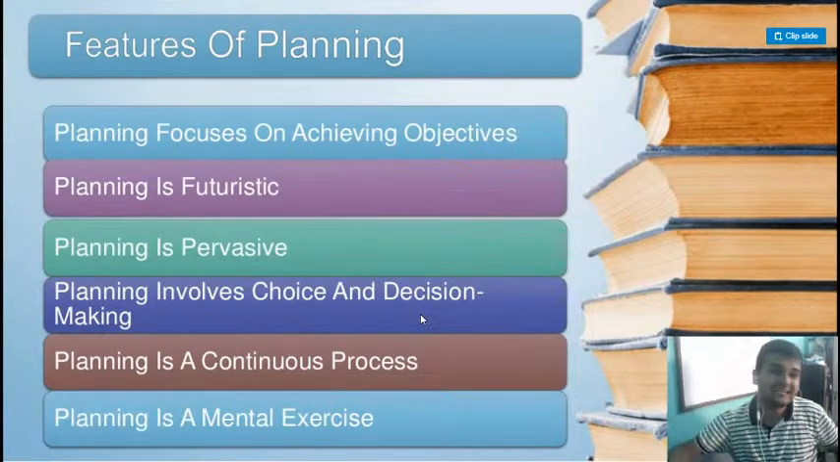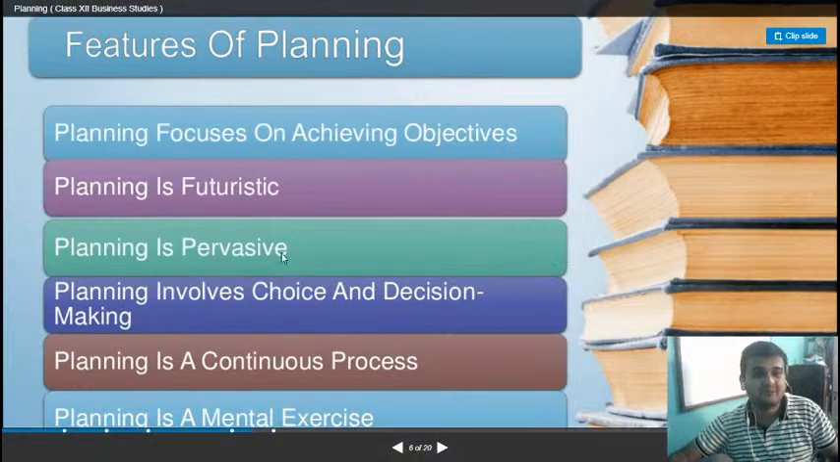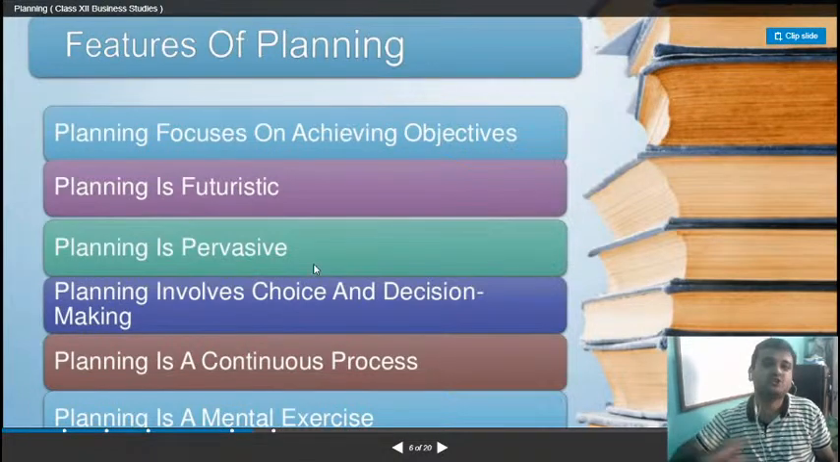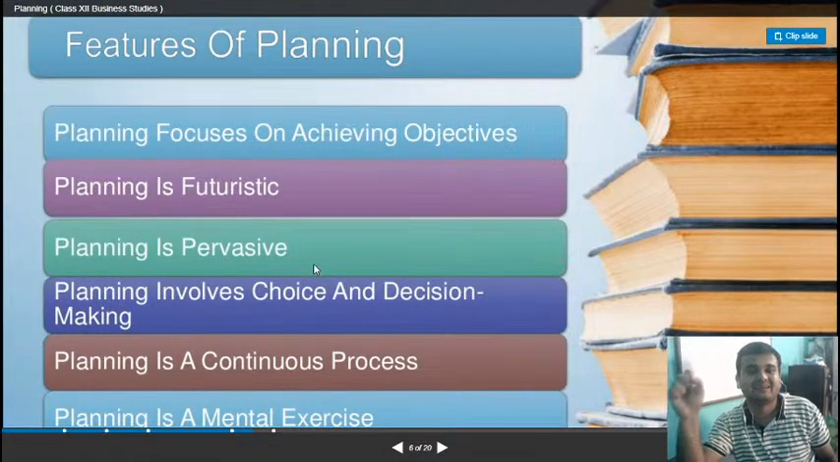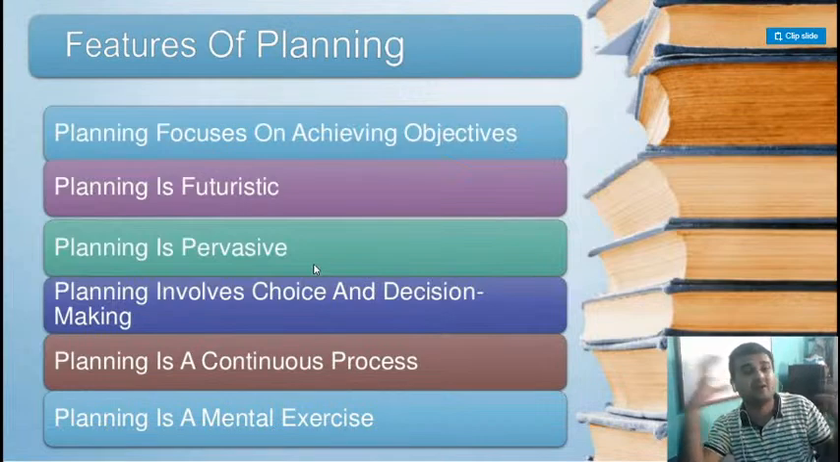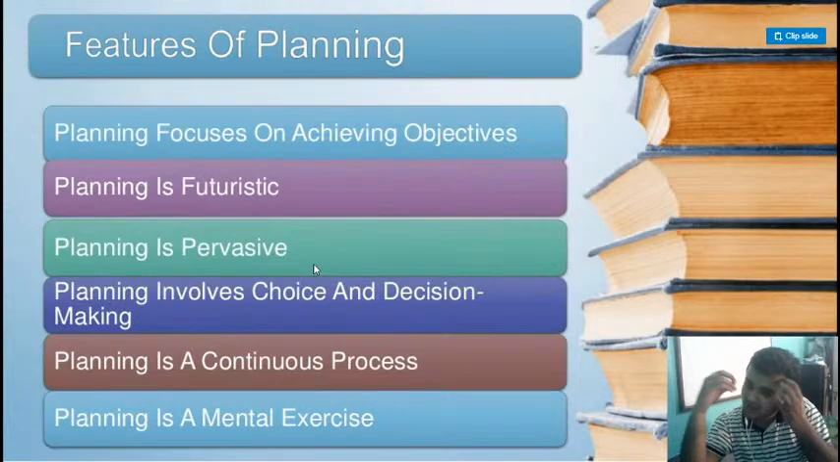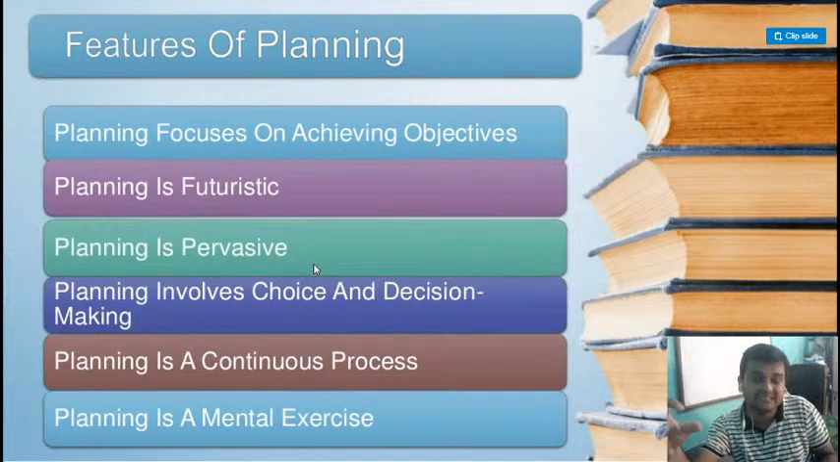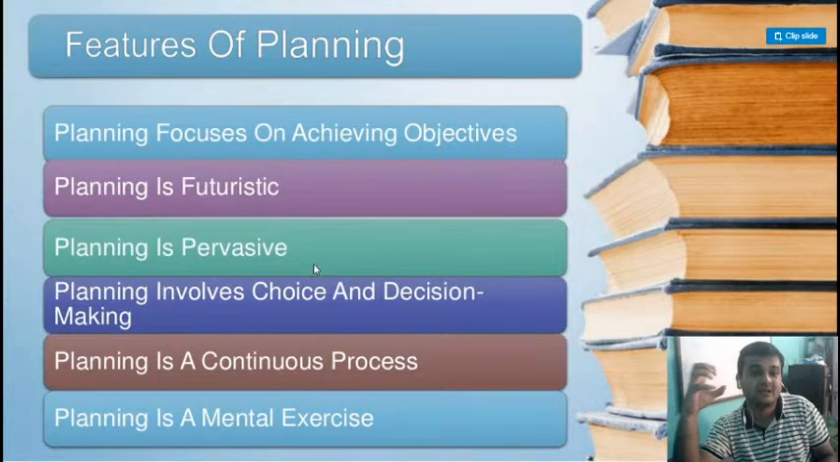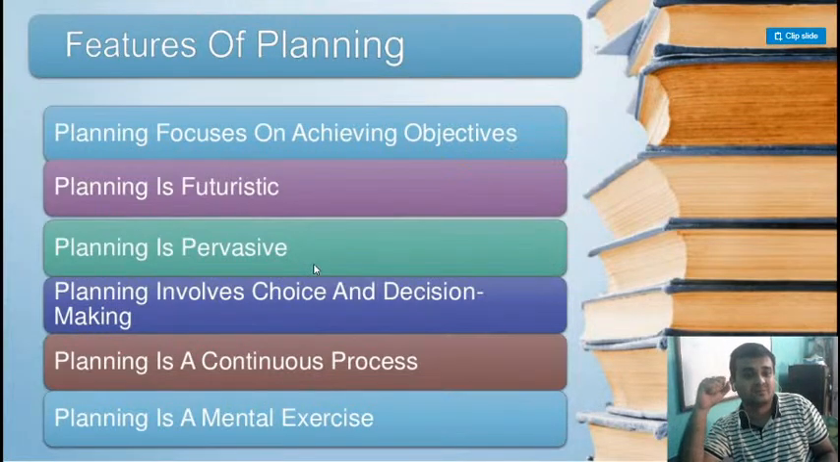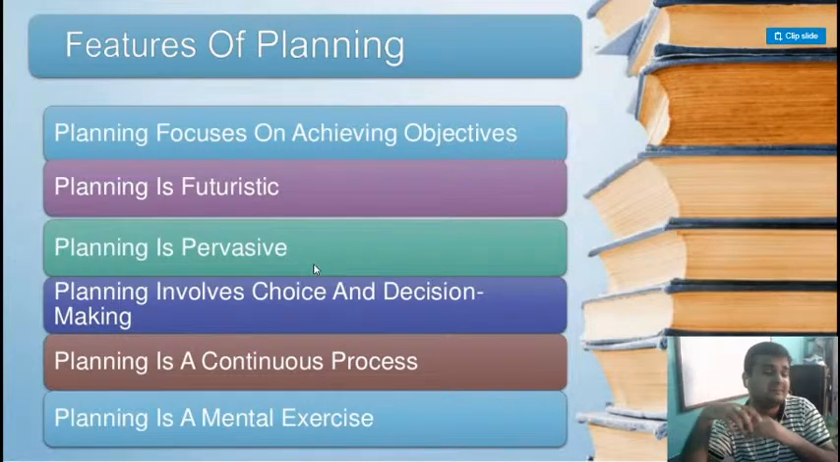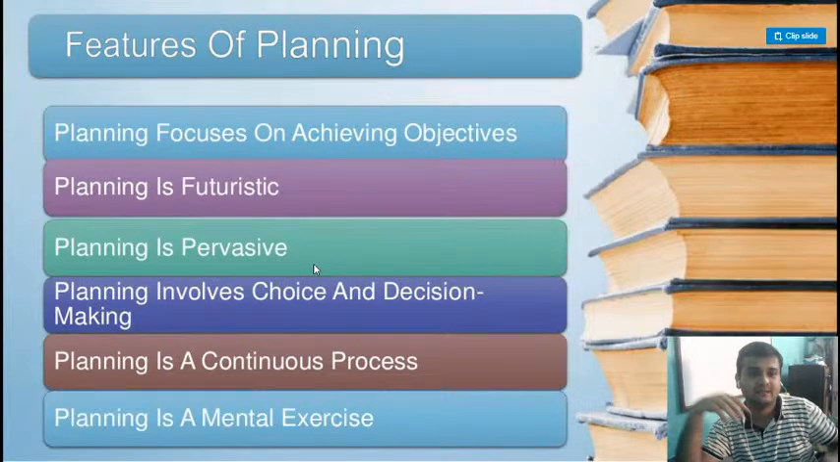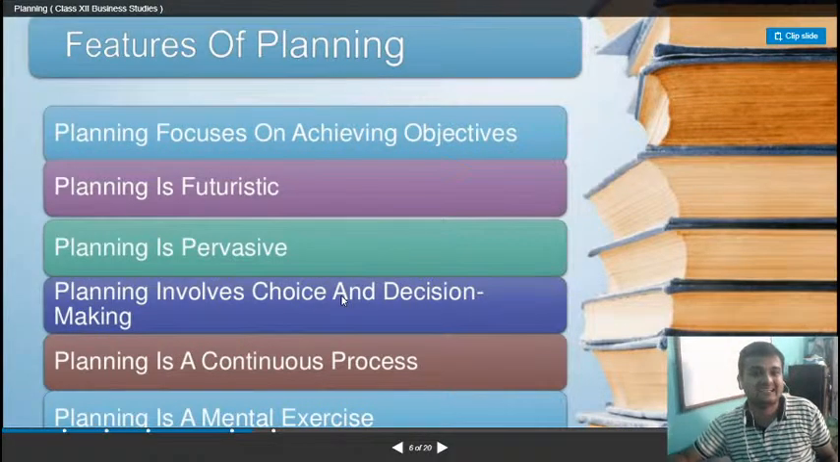Understood? Planning is pervasive. What do you mean by pervasive? Write down the meaning of pervasive. Pervasive means universally accepted. It's not that planning is only for big organizations. Even small organizations, even families, even individual lives, planning is done. So planning is pervasive means it is universally accepted everywhere. Okay. Planning involves choice and decision making.